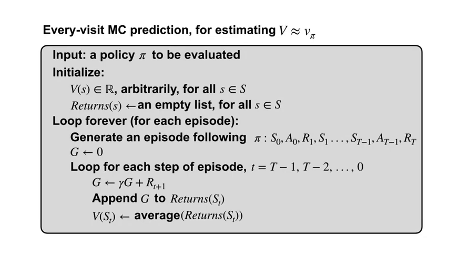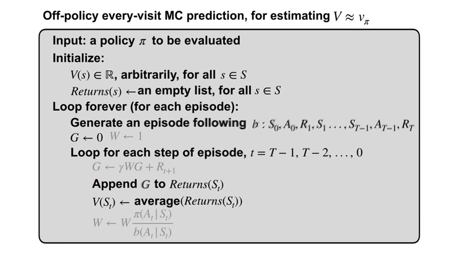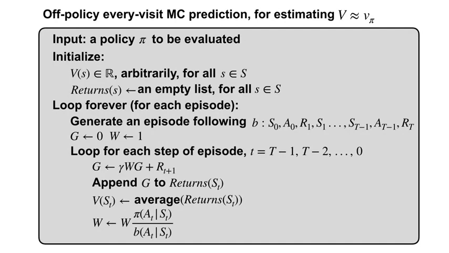There are two changes that will need to be made here. First, the episode will not be generated following pi, but will be generated following b. And second, the return will need to be corrected using the product of the importance sampling ratios.